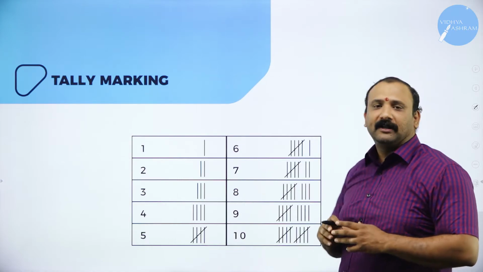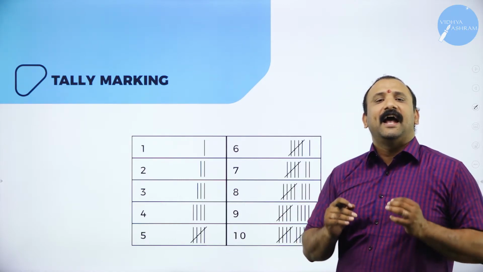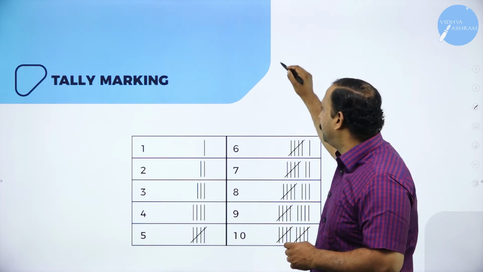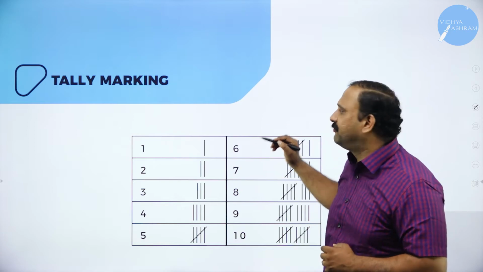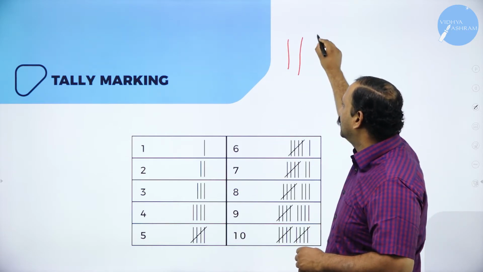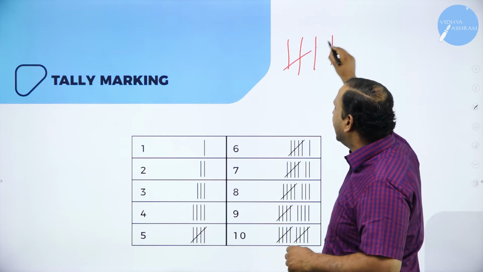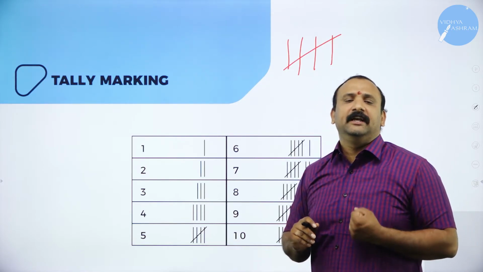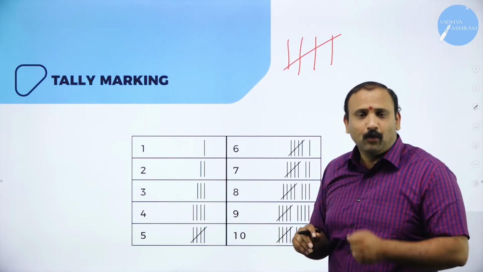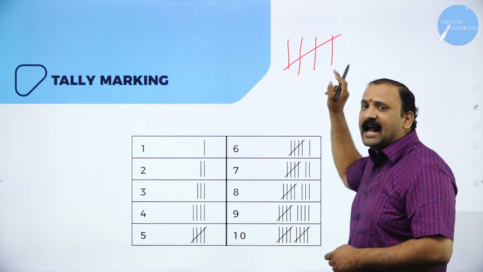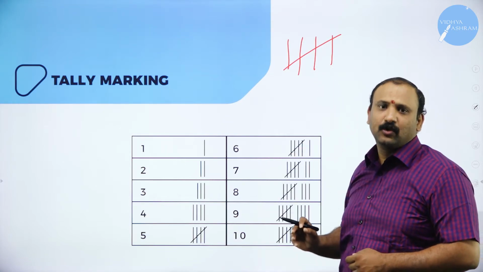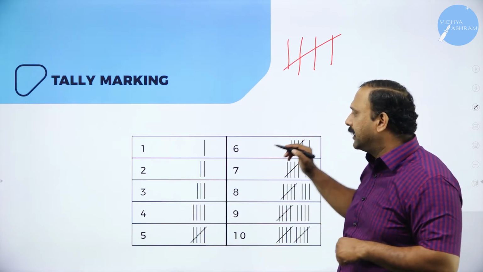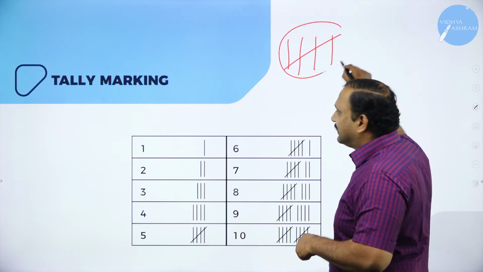Now, tally marking. This is something that we started learning in our childhood days. We used to learn counting this way, a simple way. How do you represent the number 5? So you used to write 1, 2, 3, 4 and then 5. So this is how you used to do it with a frequency lining altogether. So if you have to count the number 50, you will actually get 10 marks like this. So you will put it in 10 columns, 10 times you will draw it, and you will keep on putting it, representing the value called your tally marking.